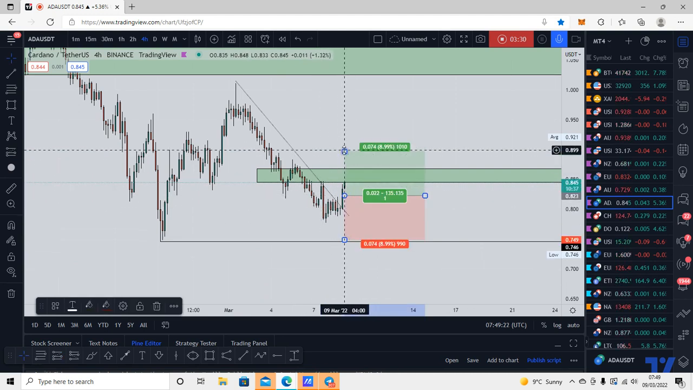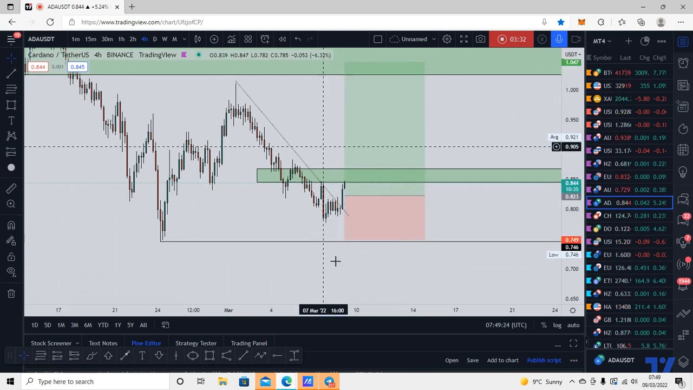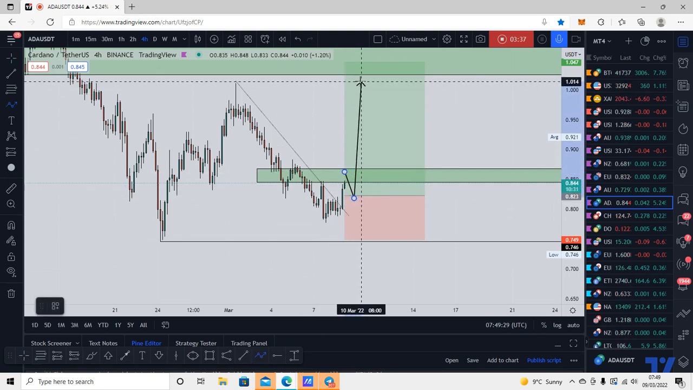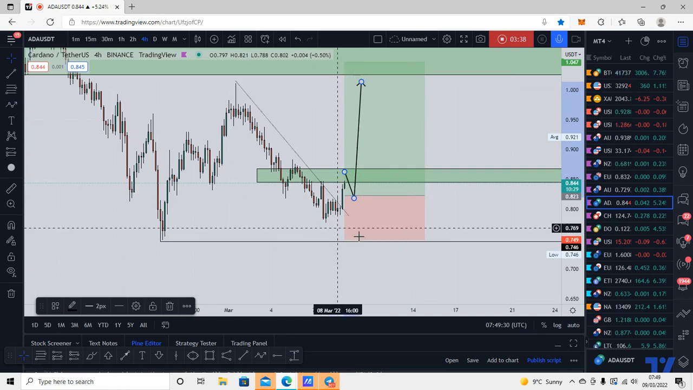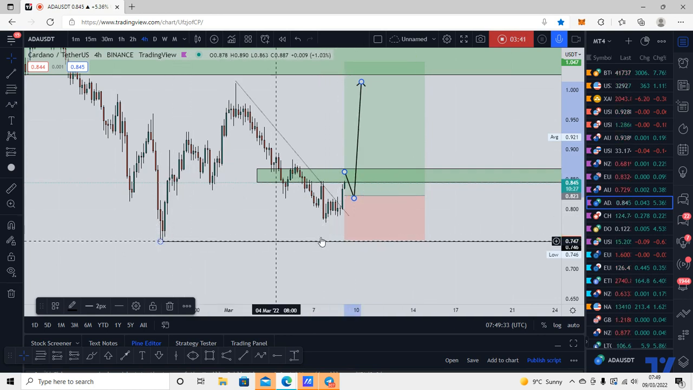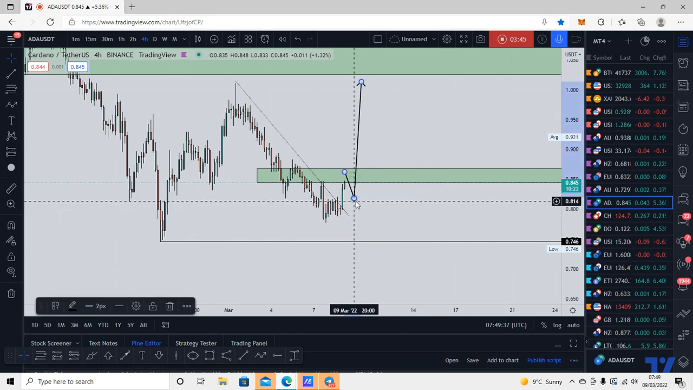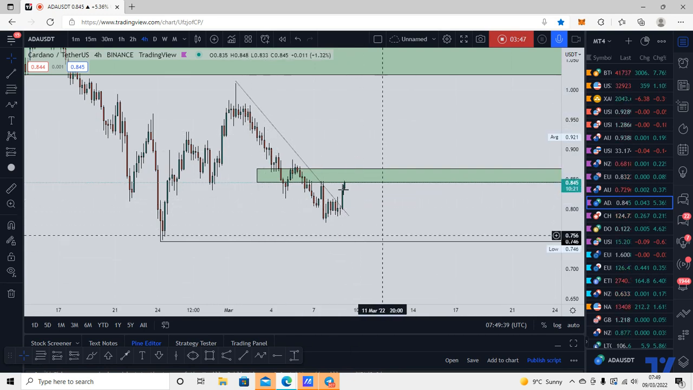We have a double bottom formation here. There will be a lot of traders that are opening long positions on the retest of this double bottom and the retest of this trend line. Therefore, their liquidity will be below these lows and potentially even below these lows. So this shows us that there is a high probability that the market will make the move to the downside